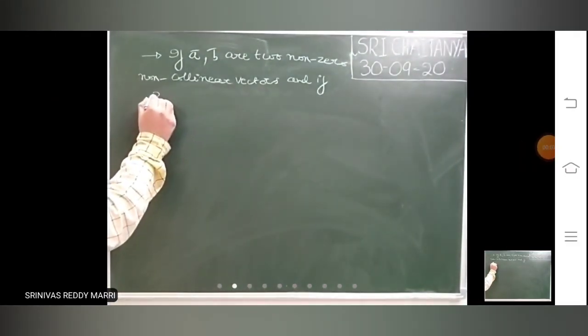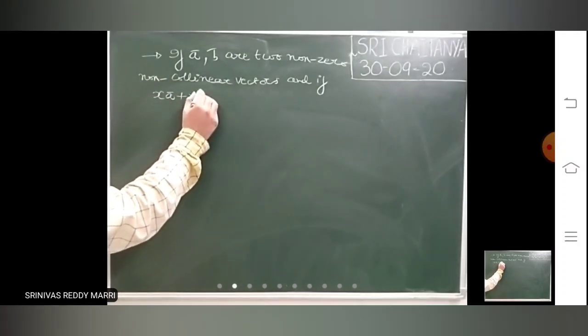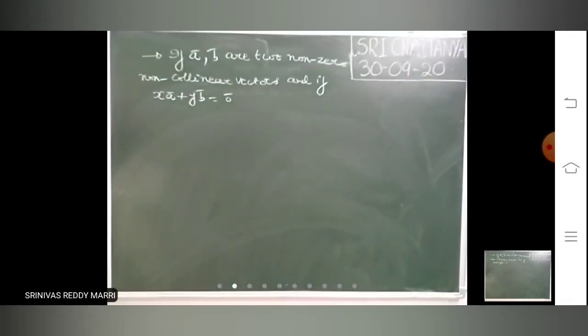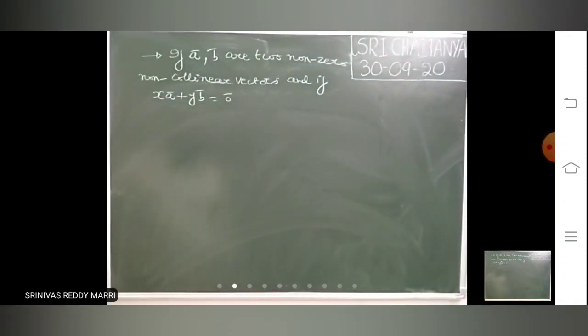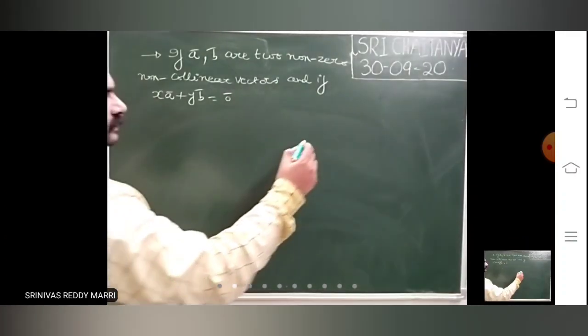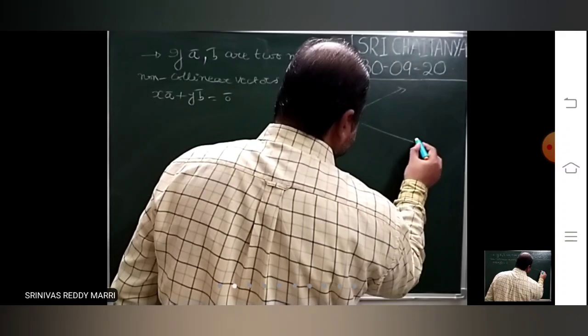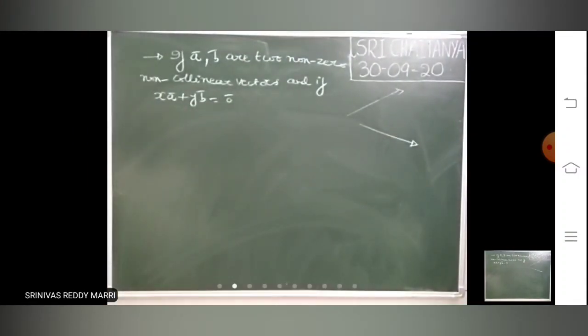Because they satisfy such type of condition, xA bar plus yB bar equal to 0 bar. Non-collinear means they won't have the same direction or opposite direction. Like this, non-collinear vectors means like this. They won't have the same direction or opposite direction.